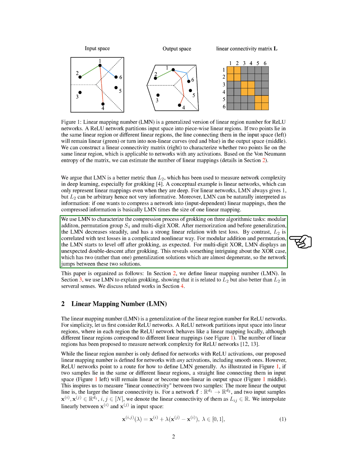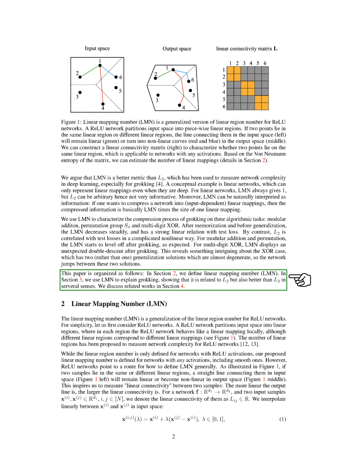We use LMN to characterize the compression process of grokking on three algorithmic tasks: modular addition, permutation group S4, and multi-digit XOR. After memorization and before generalization, the LMN decreases steadily and has a strong linear relation with test loss. In contrast, L2 is correlated with test losses in a complicated nonlinear way. For modular addition and permutation, the LMN starts to level off after grokking, as expected. For multi-digit XOR, LMN shows an unexpected double descent after grokking. This reveals something intriguing about the XOR case, which has two generalization solutions that are almost degenerate, so the network jumps between these two solutions.